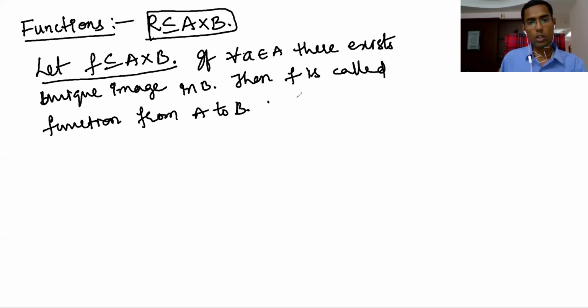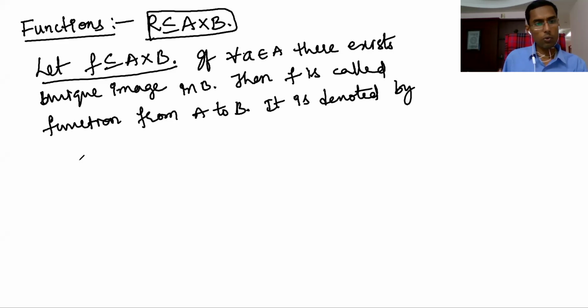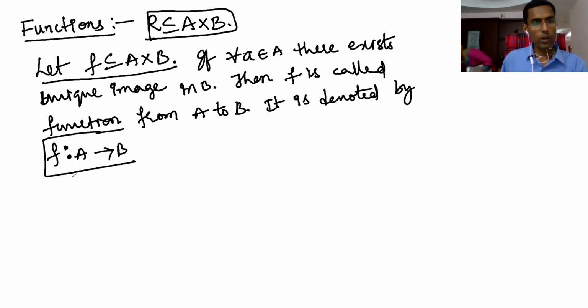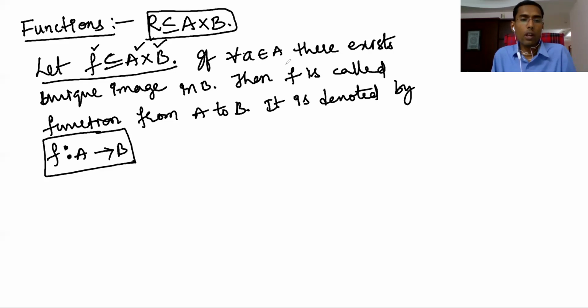It is denoted by f maps A to B. This is how we denote a function. We call this relation a function only if it satisfies the condition that for every element in A there should be a unique image in B. Unique means one and only one image.